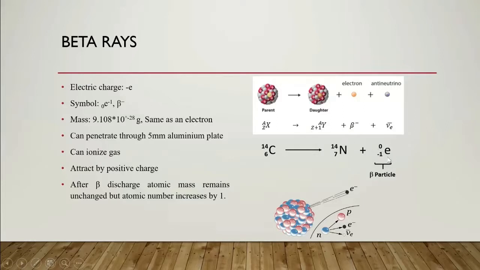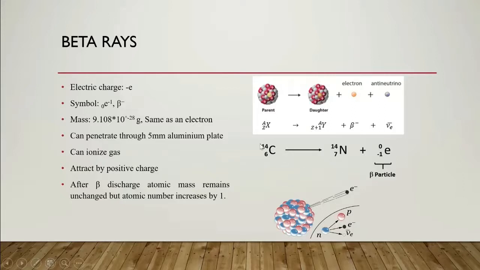And here is one beta particle, which means this plus this is equal, it will come the same. So what happened in the nucleus? How has this one beta particle discharge happened? Here one neutron is changing to one proton plus one electron and one antineutrino. So the number of neutrons is decreasing but one proton and one electron are increasing.